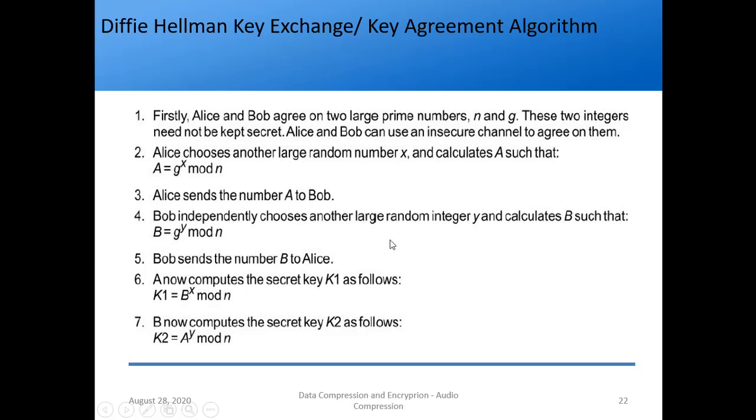Even though we think that the problem is solved, this can be attacked, but that is not in the syllabus, so I am not taking it. If you want, you can refer to the books for that. In the exam, if you get a question like explain the algorithm which solves the problem of key exchange, what will you write? The question is just twisted. The actual question is: write the answer for Diffie-Hellman key exchange or key agreement. So you should know these things also.